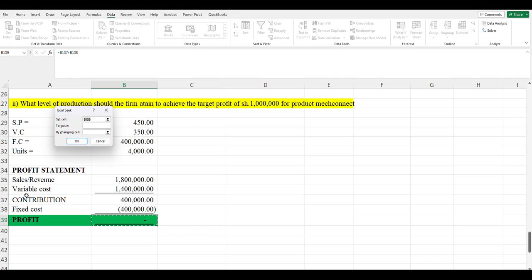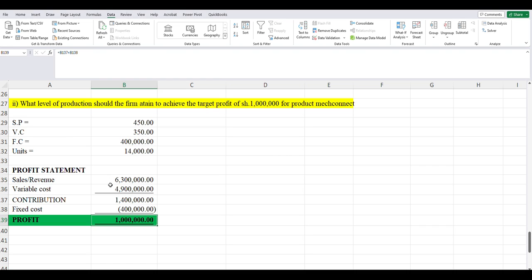At our goal seek here, we want to change our profit. So the set cell is the profit that you want to change, to what value, my good students? To 1 million, by changing the level of production, which in this case is the number of units. So that once I click OK, you'll see the magic.